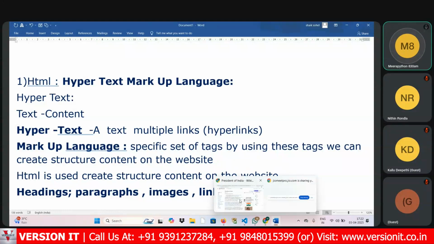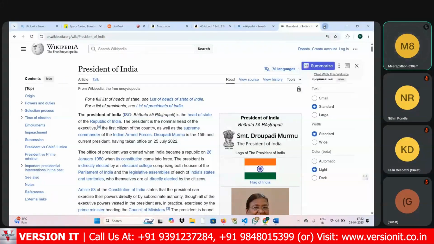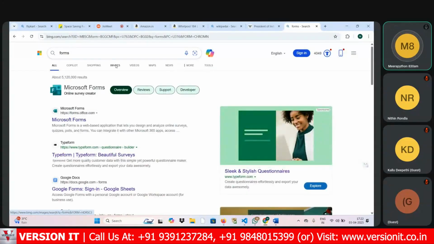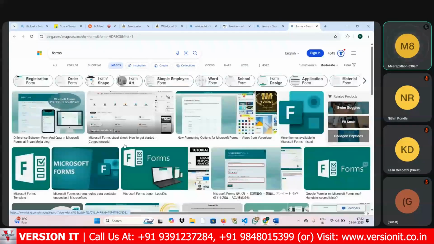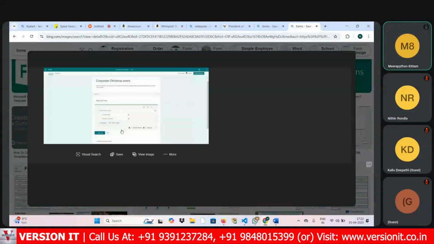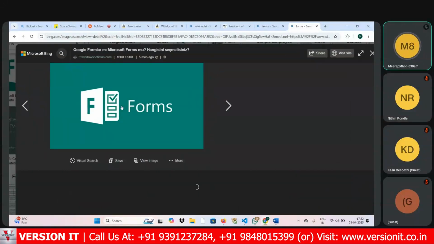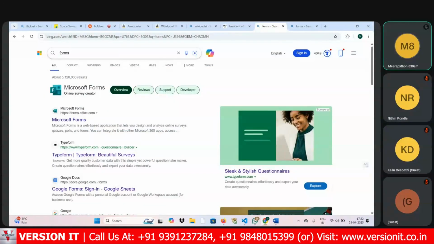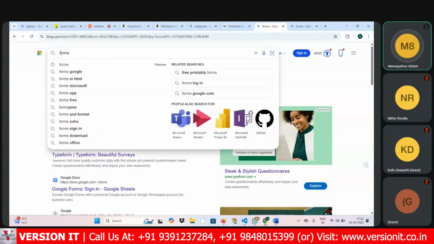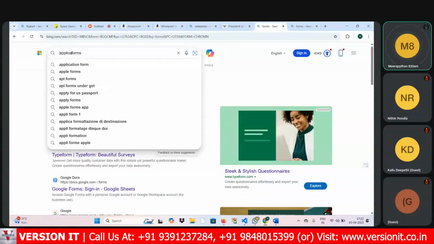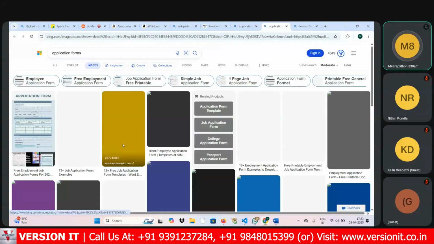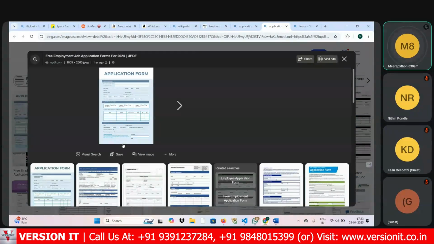I repeat again, here we have application forms; we use all these things in our day-to-day life. These types of forms are created by HTML developers only.